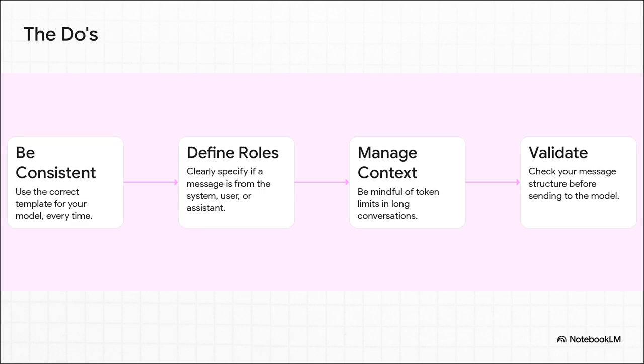Second, always define the roles clearly so the model never gets confused about who's talking. Third, manage your context. Remember that every model has a memory limit, what we call a token limit. Think of tokens as pieces of words, and if your conversation gets too long, it'll start forgetting the beginning. And finally, validate. Just do a quick check of your message structure before you send it. It can save you from a nonsensical answer.